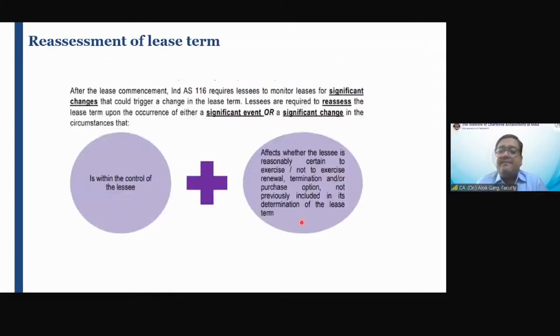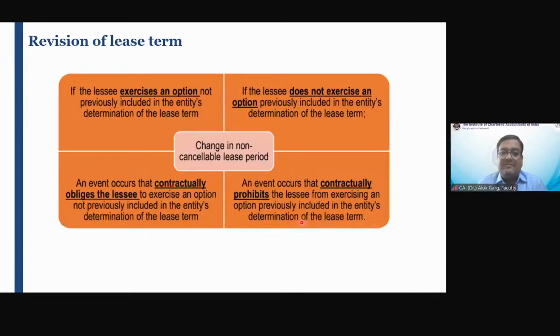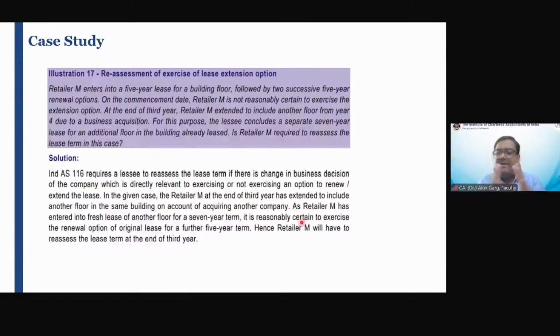Okay, friends, is that clear? Is that clear or not clear? Clear in mind, sir. Clear in mind?